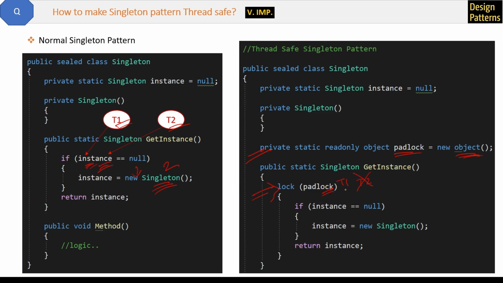So when T1 does its job, creates the instance and comes out of the lock, the instance is already created, right? Then when the second thread T2 goes inside and checks this null condition, it will fail because the instance is already created by T1, and it will return the same instance. So this is how our singleton pattern is thread safe. Basically the one word answer is we have to use the lock to make our singleton pattern thread safe.